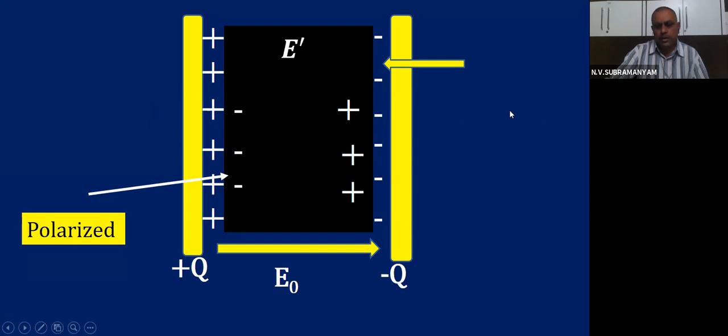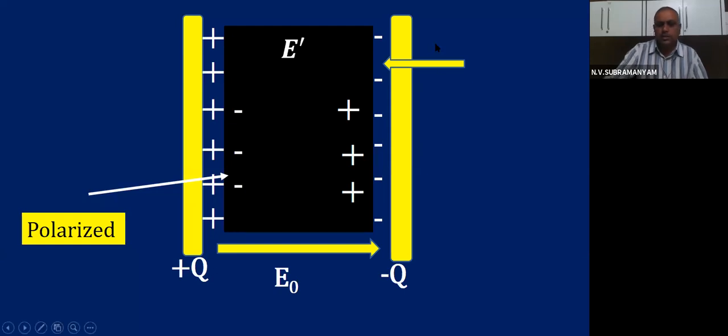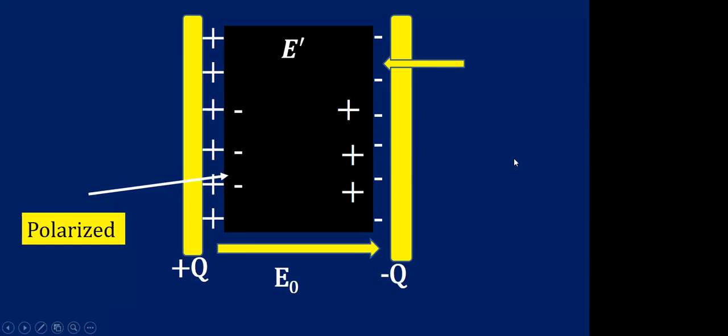So because of that, if you see carefully, children, this second yellow colored arrow shows that there is another electric field, E dash, which develops from right side to left side.